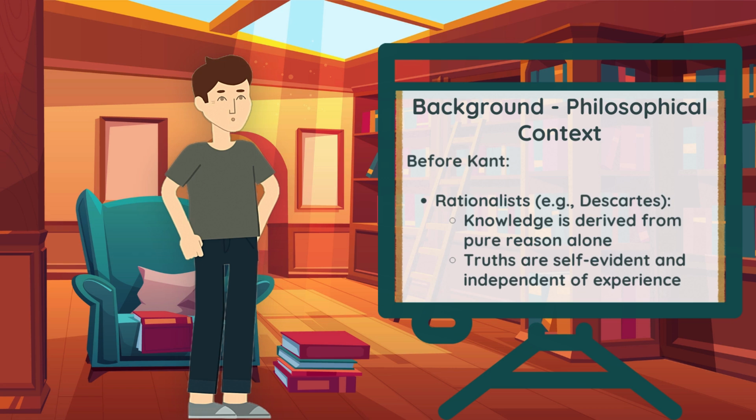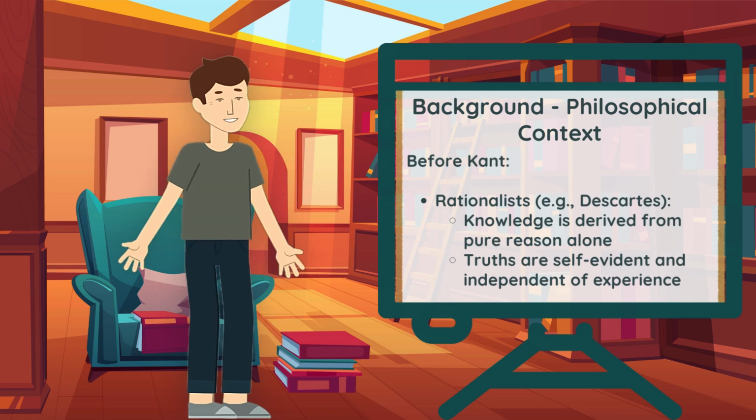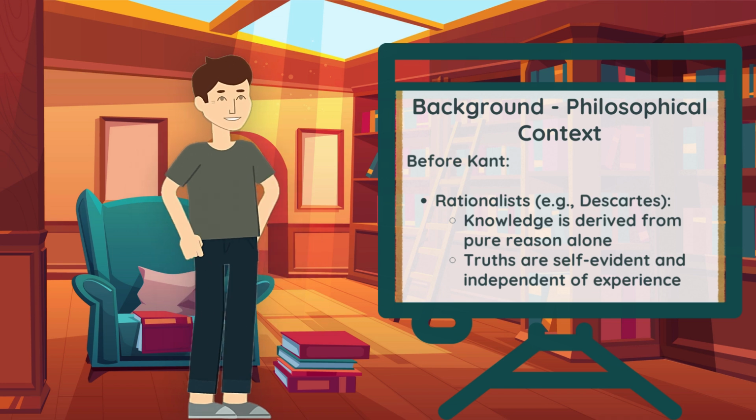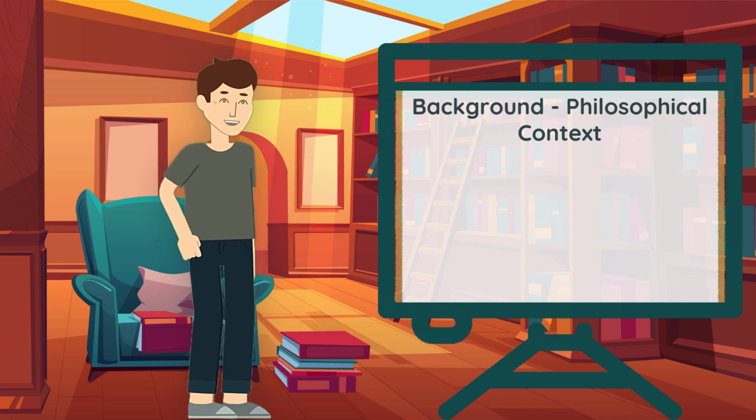There were two major schools of thought regarding how knowledge is acquired prior to Kant. Philosophers such as Descartes were rationalists, and they held that knowledge could only be acquired by reason. They believed that certain truths are obvious to everyone and don't require any prior knowledge. Kant saw flaws in both theories.